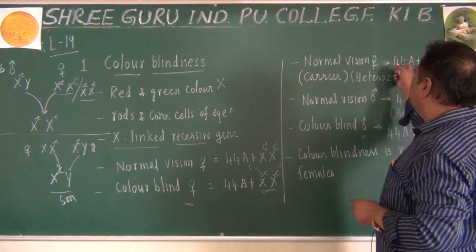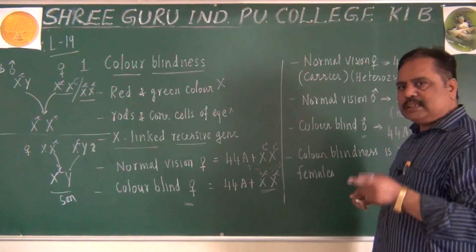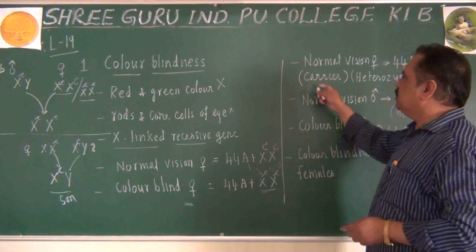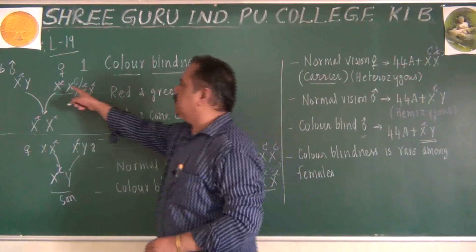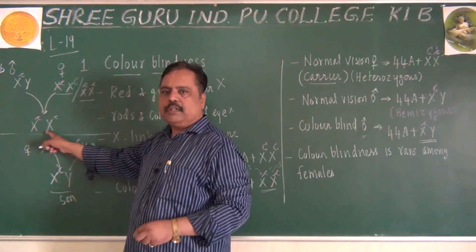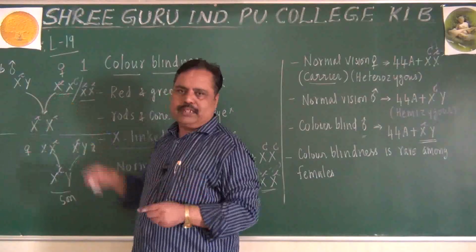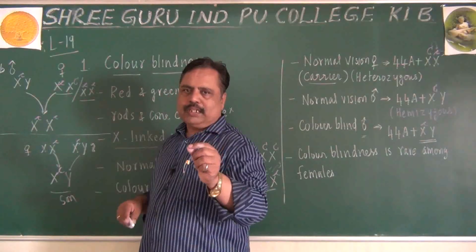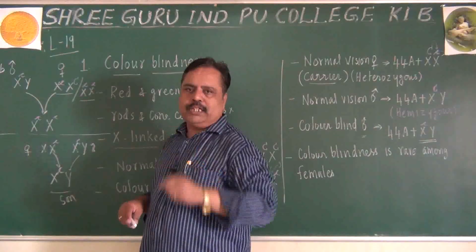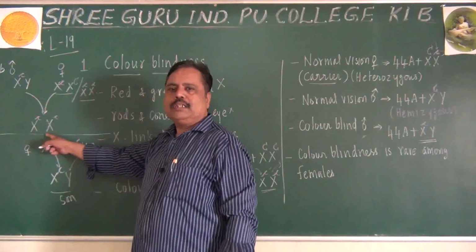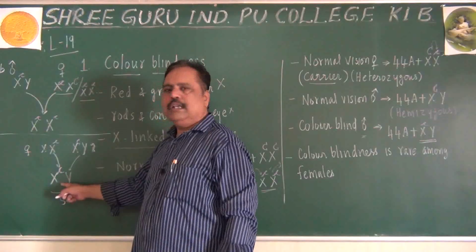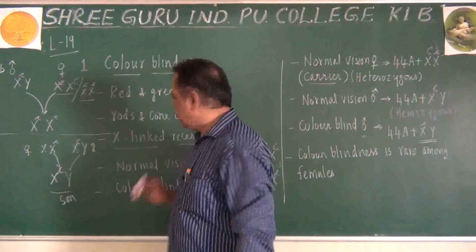Normal vision women can have capital C, small c also, but she will be called a carrier. Why is she a carrier? She carries that gene to the next generation, but is not herself affected. Mother is not affected herself because she is dominated by capital C. But she can donate that small c to her daughter or to her son.